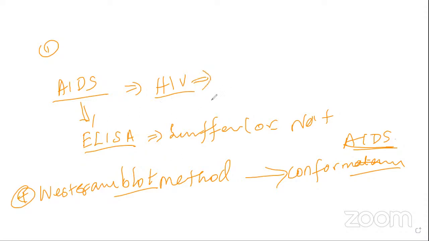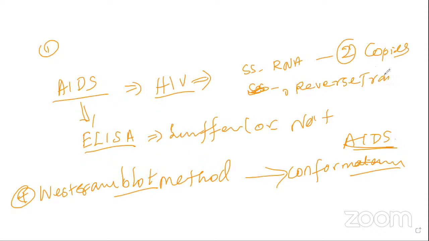What is the HIV structure? Single-stranded RNA copy, I already told you. At the same time, 2 copies, and also a reverse transcriptase enzyme. Don't forget, my dear, 2 copies. So these things are also very, very important, my dear student. They may ask questions from this part also.